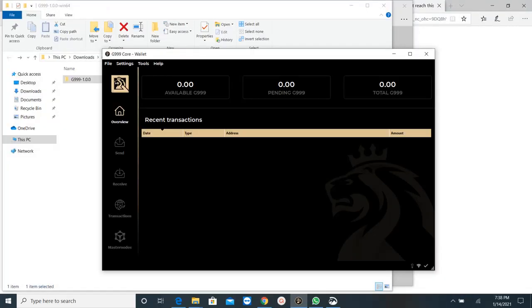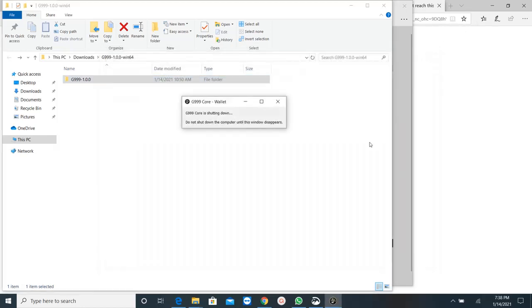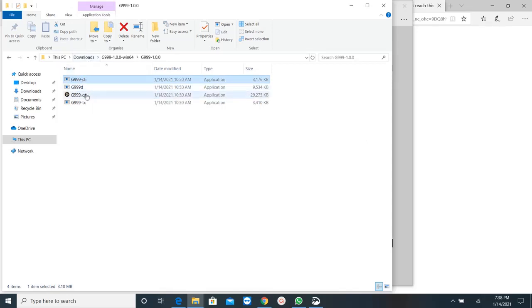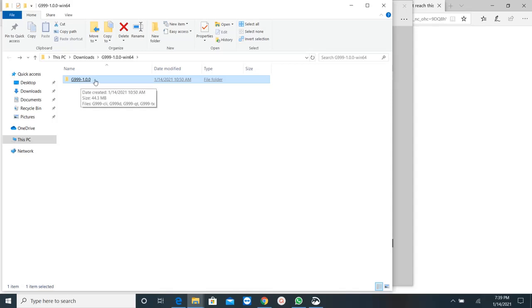So one last step that is important once you have updated your wallet and installed it on your computer: close your wallet. So you will see that it's shutting down. All right. And your wallet was in your download, and this is this application that you see right here. So as a good practice, we like to delete the downloads once we are done with it. But most importantly, do not delete this folder, G999 1.0, because you will delete your wallet and you will have to redo the steps all over again.